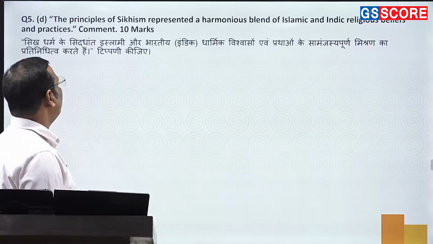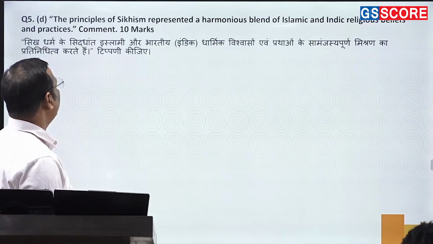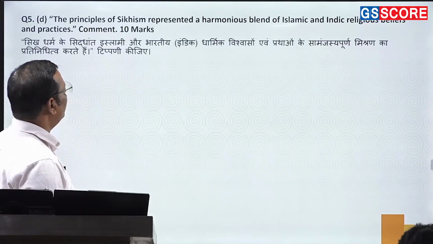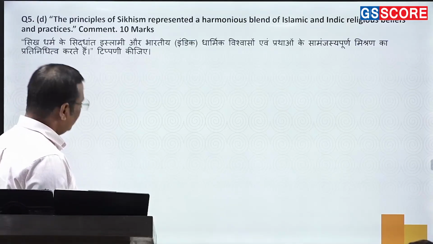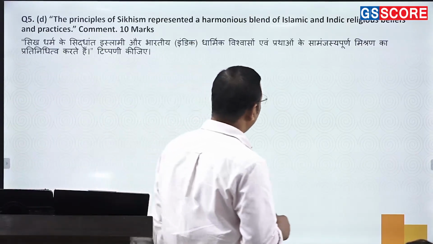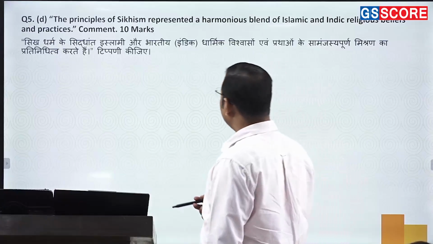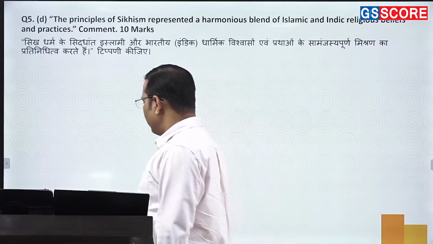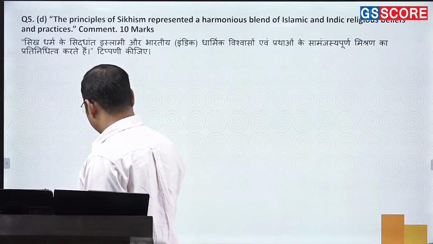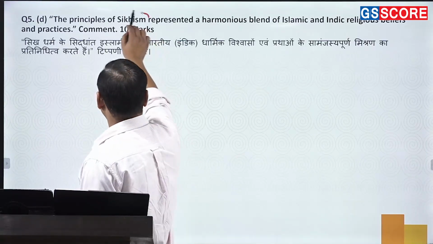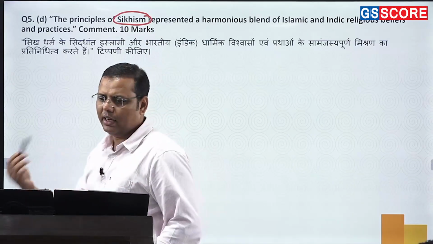Next, the principle of Sikhism represented a harmonious blend of Islamic and Indic religious belief and practices, right? This question was again asked in a very unexpected way. But then of course it is not a very tough question when it comes to Sikhism. You know that Sikhism had a late development.